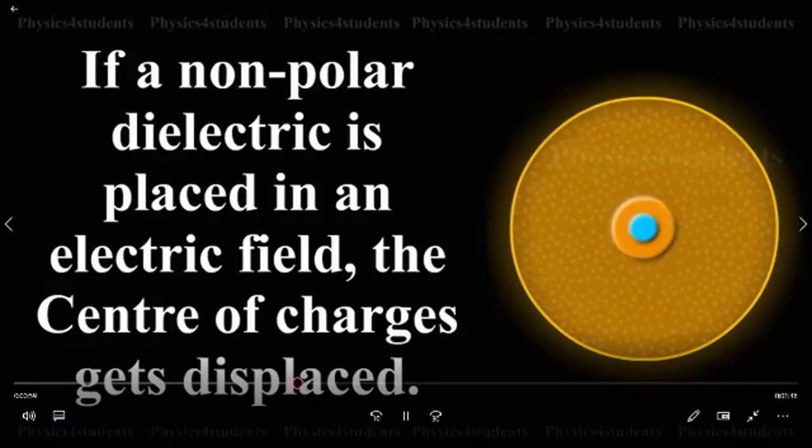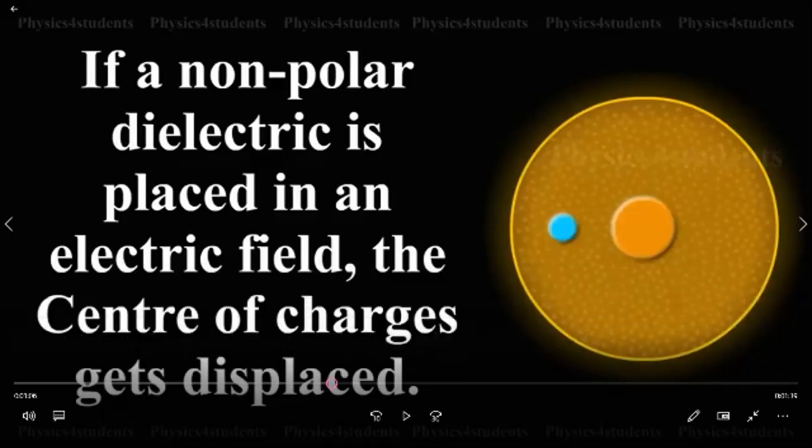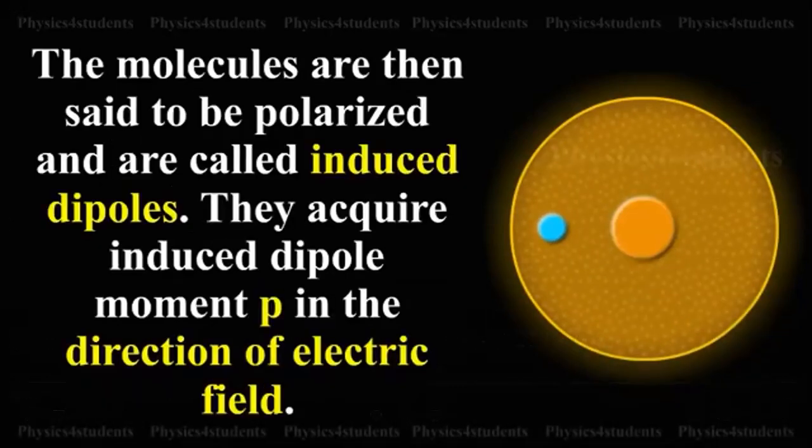If a nonpolar dielectric is placed in an electric field, the centers of charges get displaced. This is the positive charge and this is the negative charge, also called the electron cloud. When the electric field is applied, the positive charges are displaced. The molecules are then said to be polarized and are called induced dipoles.